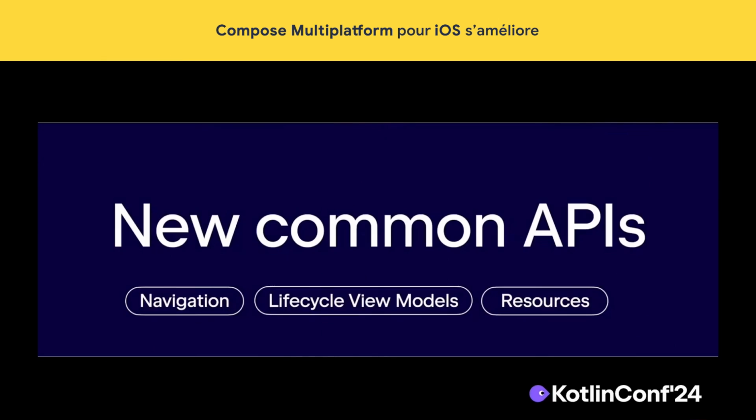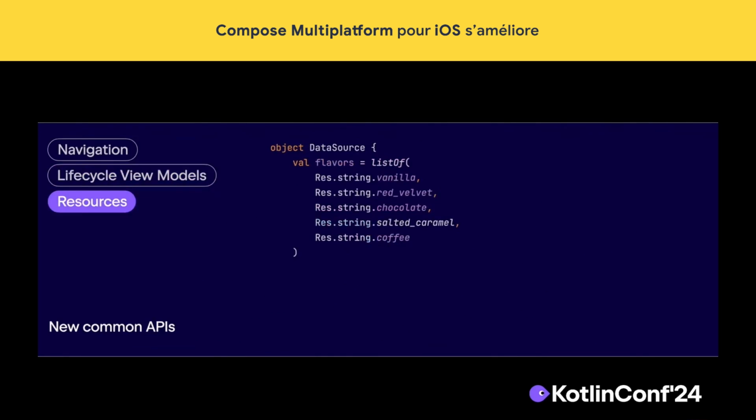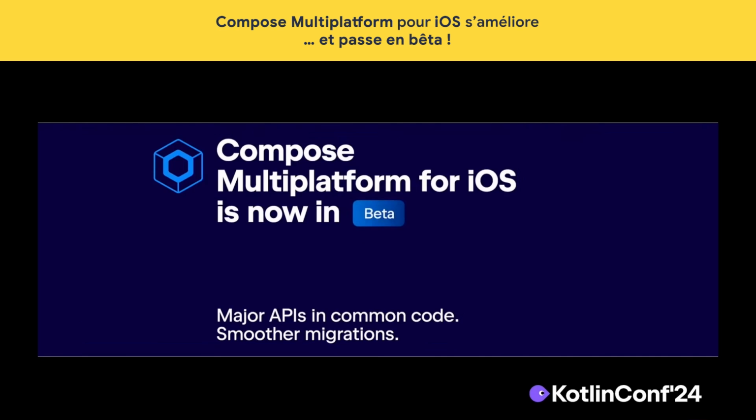We're also introducing new common APIs, addressing the needs of the community in the essential areas when building UI. And with our new common resources API, you are getting type-safe access to cross-platform assets in common code. With all these developments and additional under-the-hood changes, we are taking the next step on the road of stabilization, promoting Compose for iOS to beta.